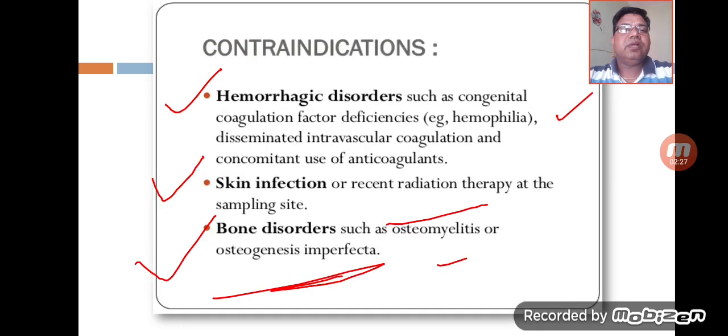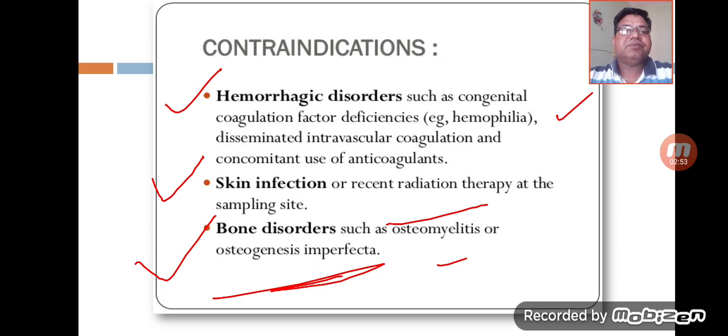If we go through the contraindications of aspiration, there are multiple factors in which bone marrow aspiration is contraindicated. The first one is hemorrhagic disorders such as congenital coagulation factor deficiencies, hemophilia, disseminated intravascular coagulation (DIC), and concomitant use of anticoagulants.